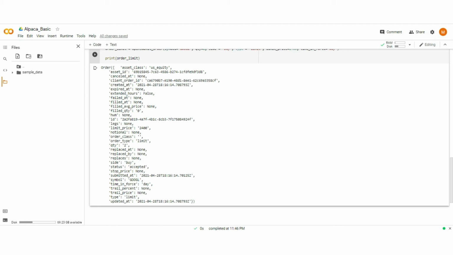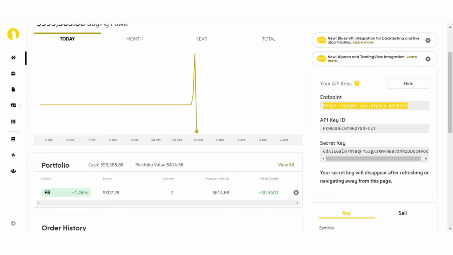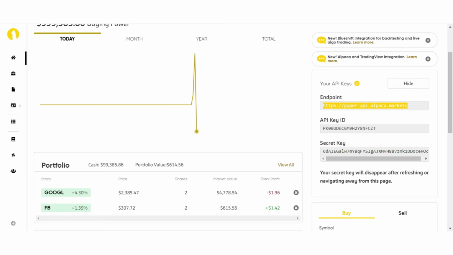Let's again check the Alpaca platform whether the order is executed or not. Here you see our limit order price is $2,400, but the current price of Google stock is $2,390. So it is below our limit price. That's why our order is executed.